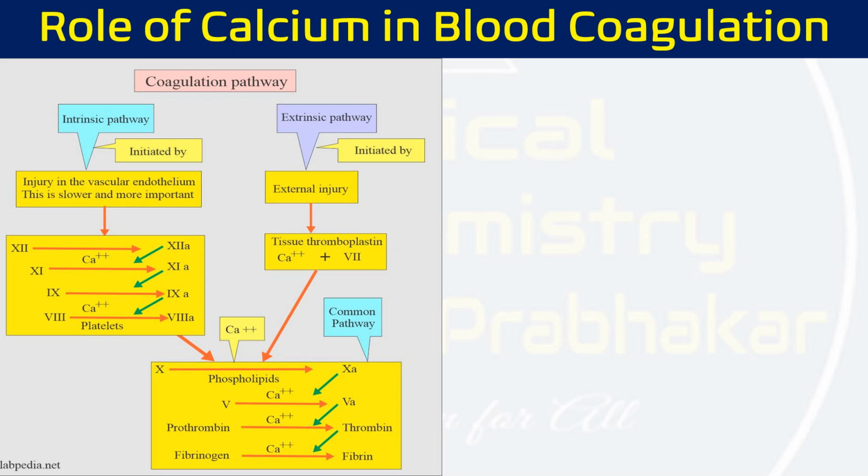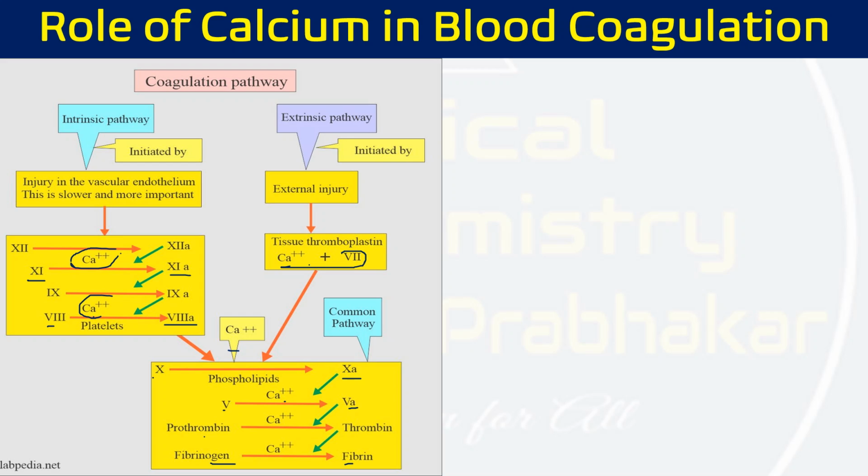If you look at the blood, where do we require calcium? For the activation of factor 11 to factor 11a, we require calcium. Factor 8 is activated to factor 8a, there also we require calcium. For combining with factor 7, we require calcium. Factor 10 to factor 10a activation, we require calcium. Factor 5 to 5a, we require calcium. Prothrombin to thrombin conversion, we require calcium. And fibrinogen to fibrin conversion, we require calcium.